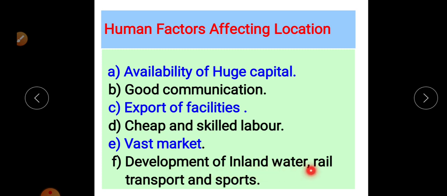The development of inland water, rail transportation and ports are also available in this region. In North America, there is highly developed water transportation, inland water as well as international water transportation. New York, New England, then the Mid-Atlantic region are located at the coastal part of the east coast of North America, as well as at the west coast there is also an industrial region.